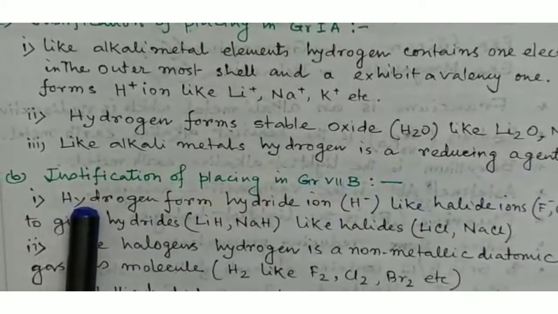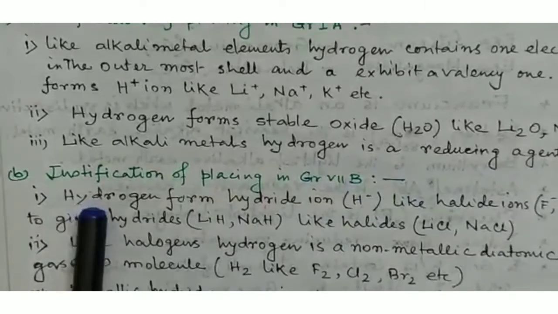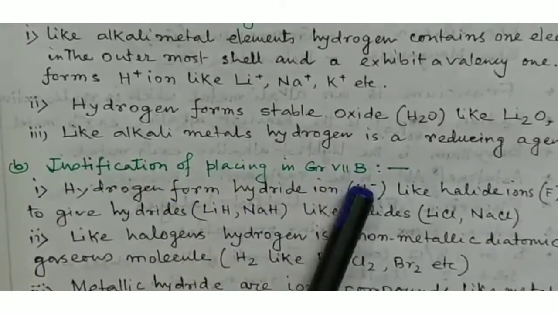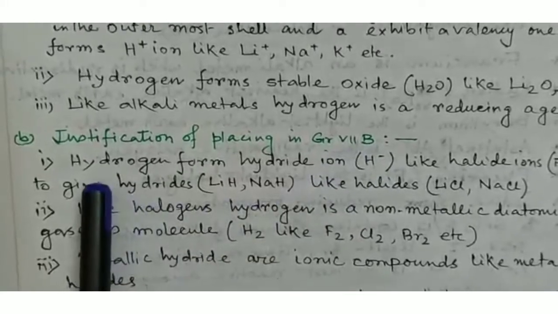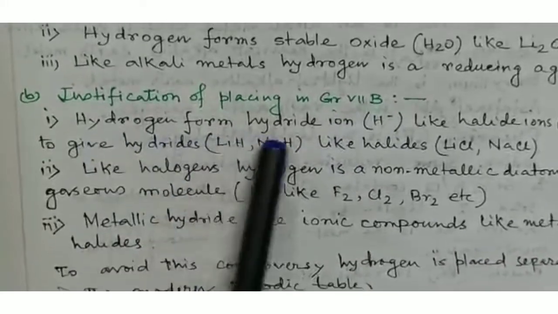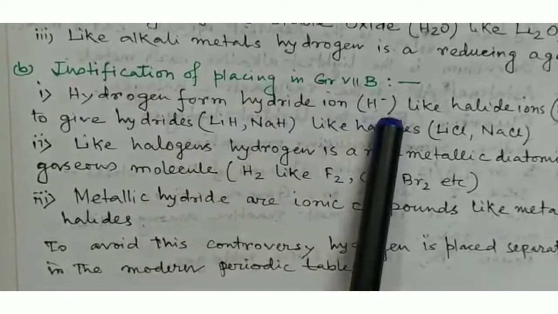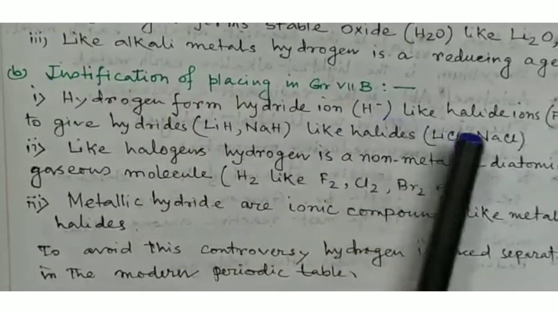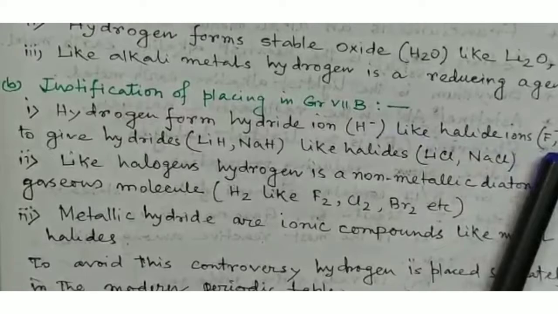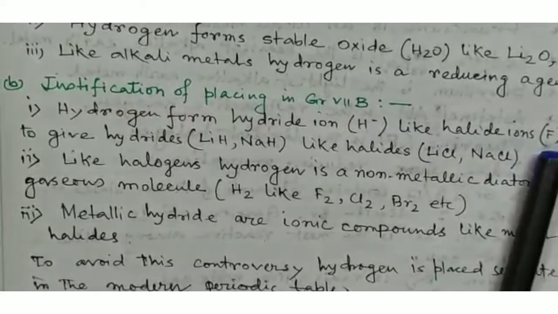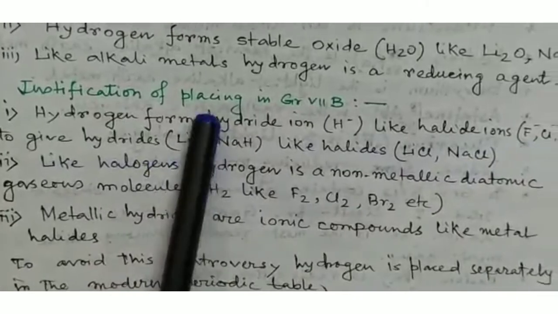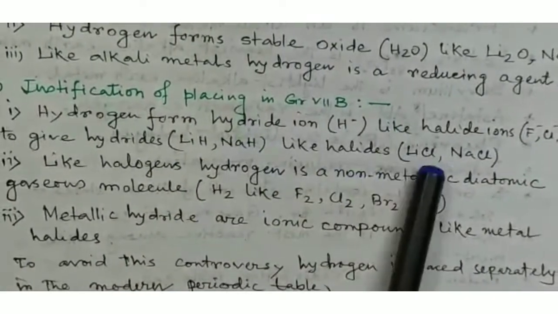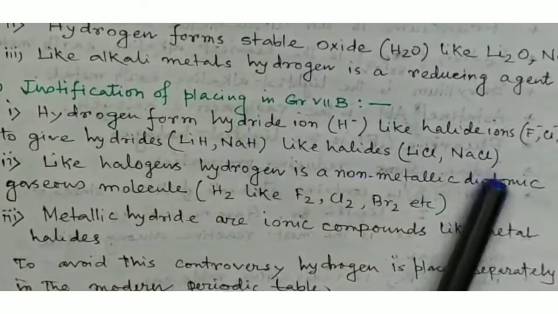Now we discuss the justification of placing hydrogen in group 7B, that is in the group of halogens. Hydrogen forms the hydride ion, H-, like halide ions from fluorine, chlorine, bromine, iodine, that is fluoride, chloride, bromide, iodide. Hydrides such as lithium hydride and sodium hydride are like halides such as lithium chloride and sodium chloride.